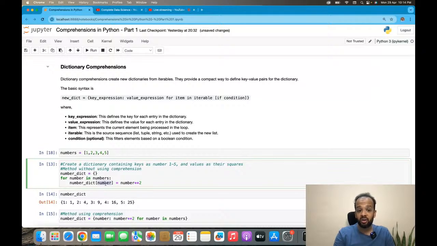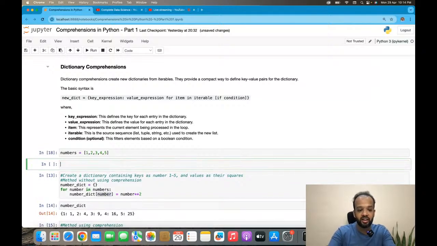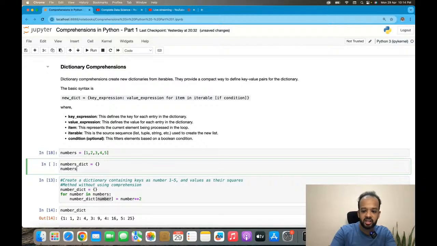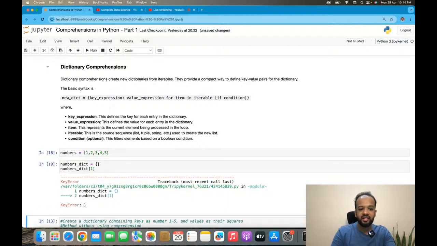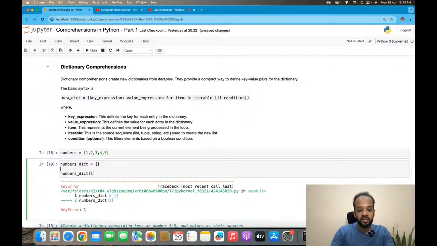So there is nothing called number right now. So if I do this, numbers underscore dict is this, and if I call numbers underscore dict 1, there is nothing. It's a key error. There is no key called 1.